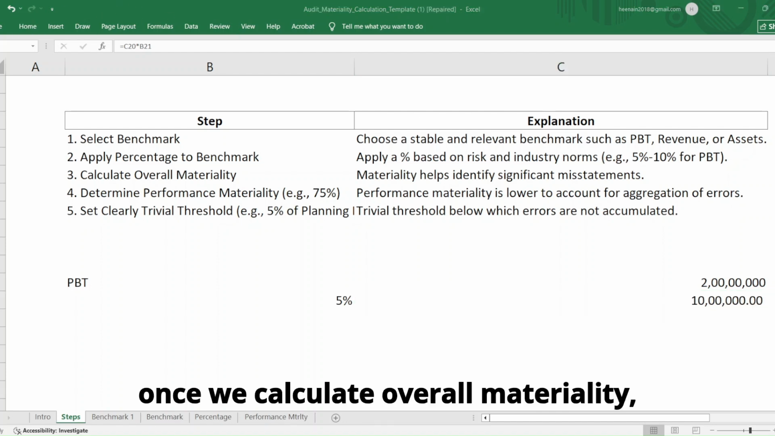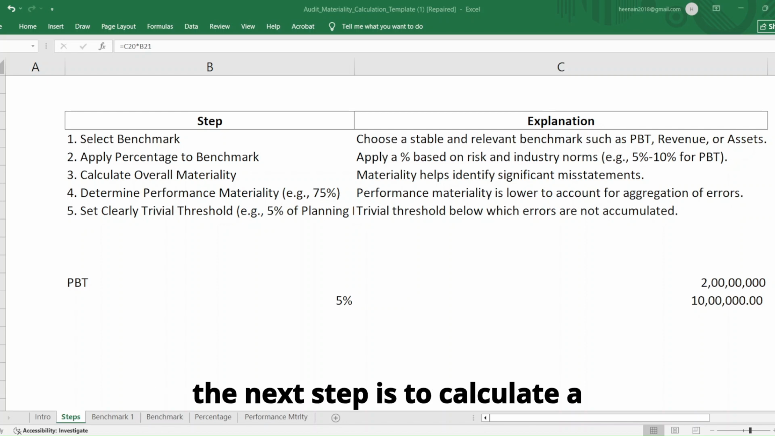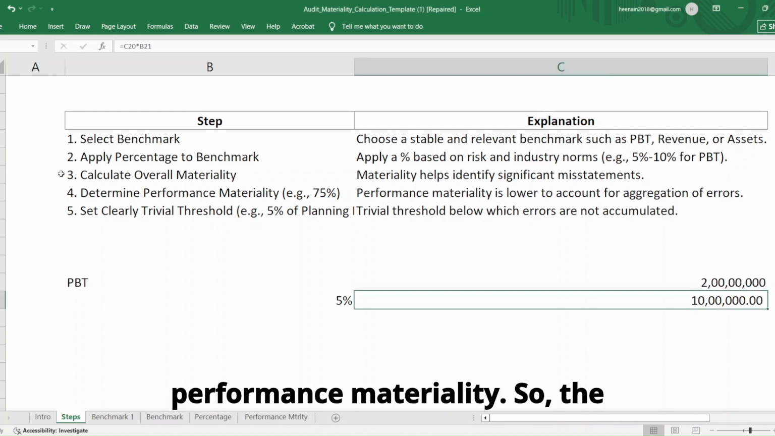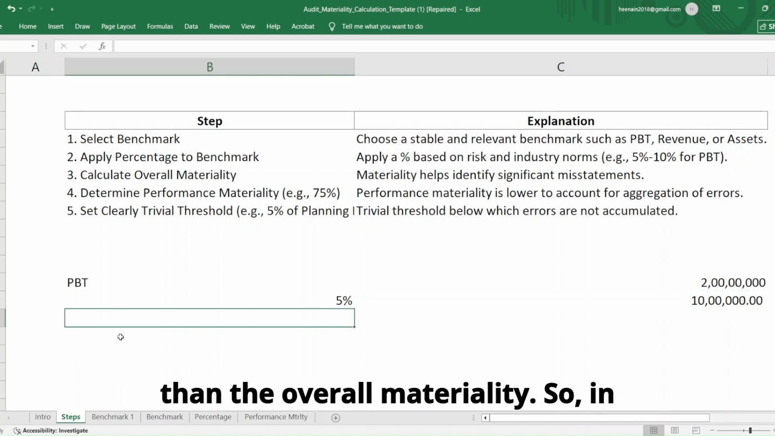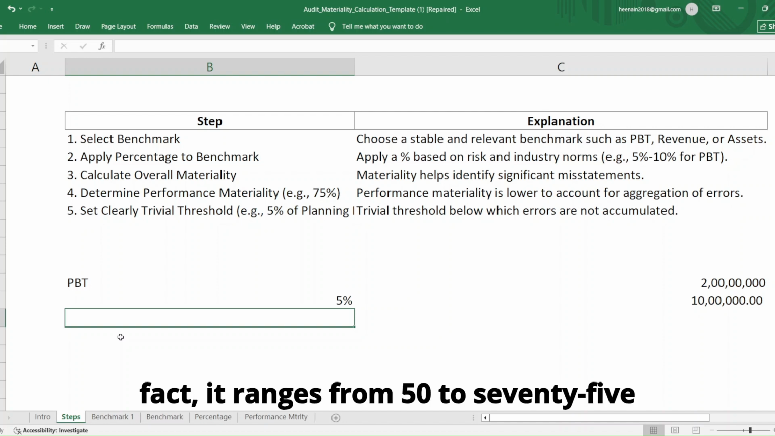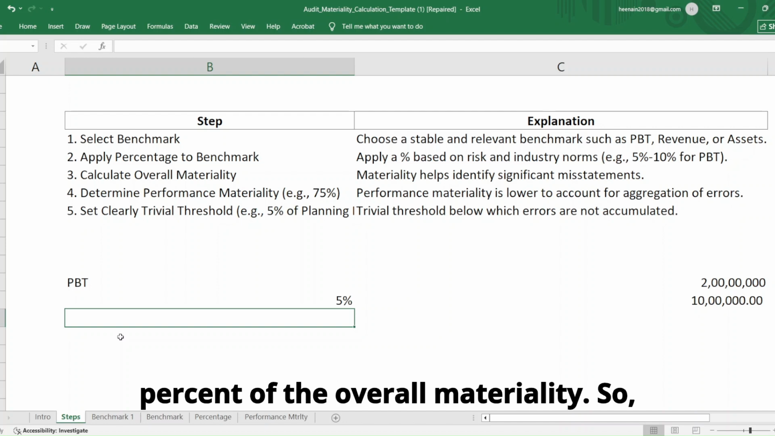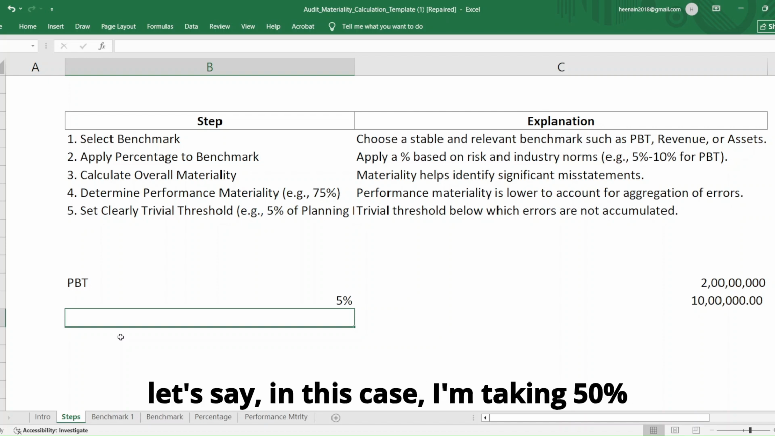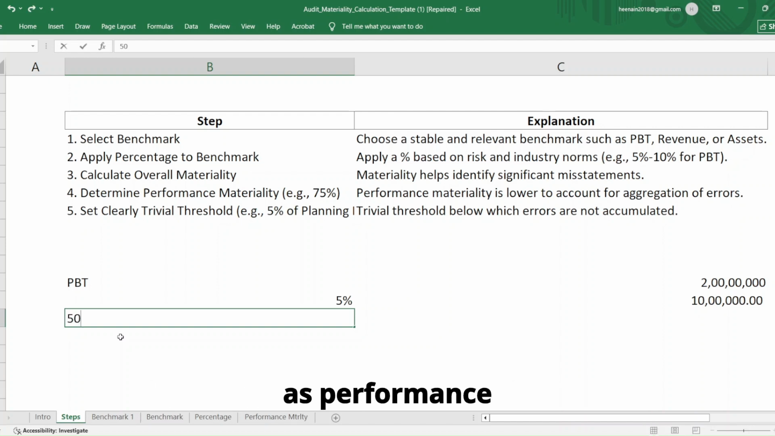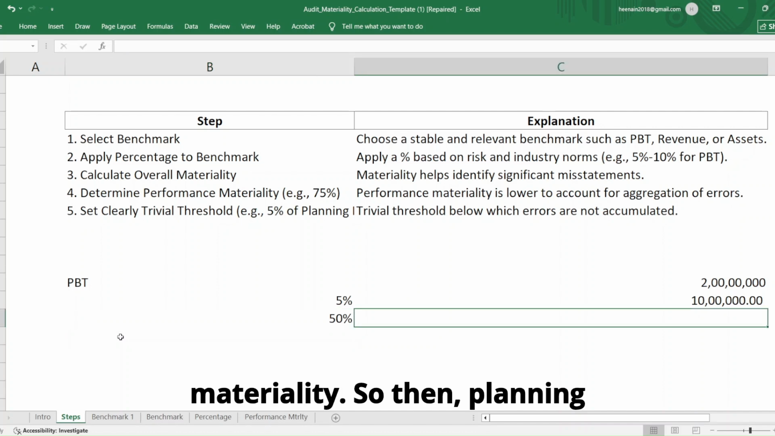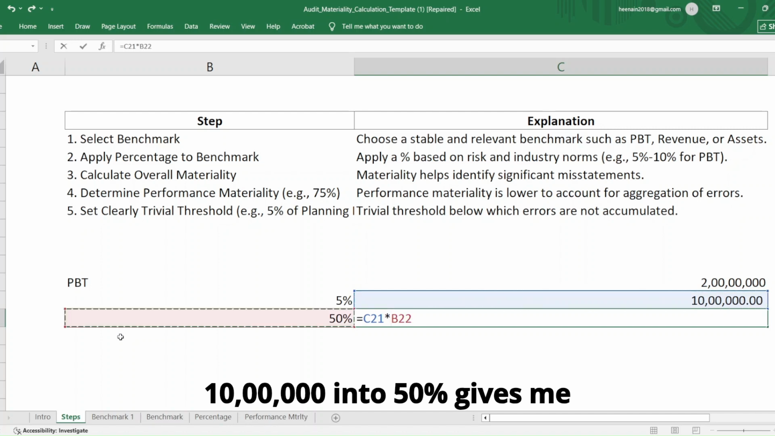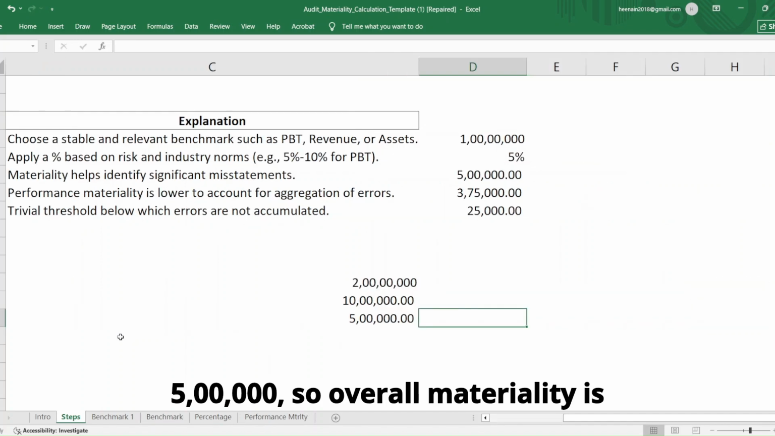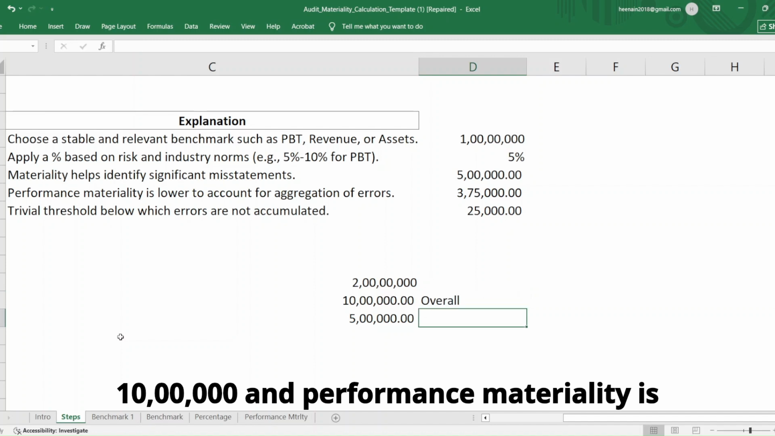Once we calculate overall materiality, the next step is to calculate a performance materiality. The performance materiality is always lesser than the overall materiality. In fact, it ranges from 50 to 75% of the overall materiality. So let's say in this case, I'm taking 50% as performance materiality. So 10 lakh into 50% gives me 5 lakhs. So overall materiality is 10 lakhs and performance materiality is 5 lakhs.